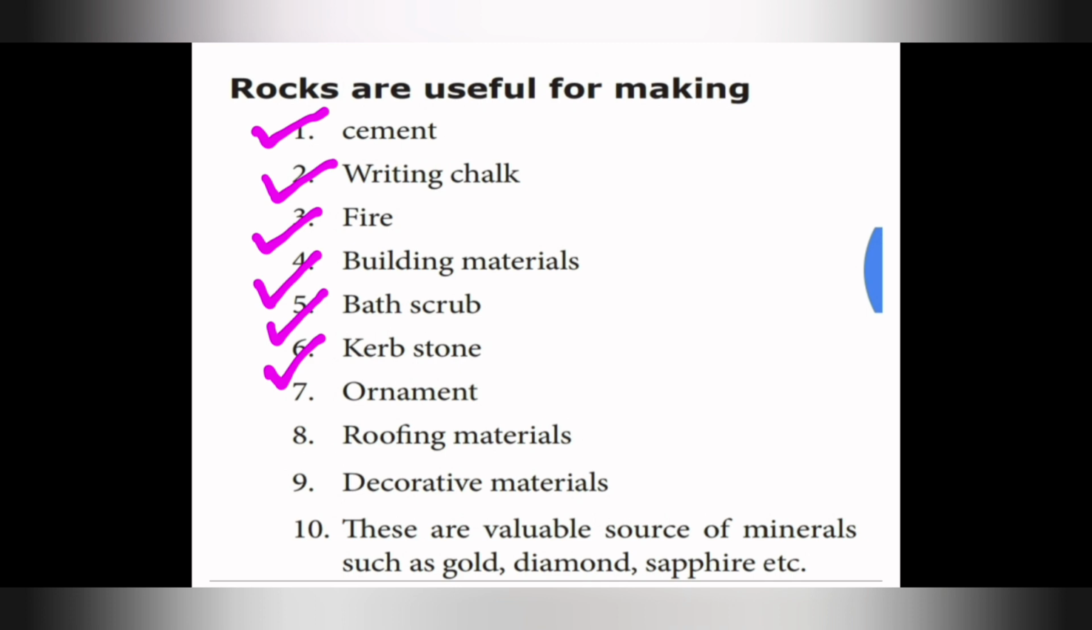And next one is ornament. And next is roofing materials. Ninth one is decorative materials, and all these are valuables of minerals such as gold, diamond, sapphire, etc. What is sapphire? Sapphire is a precious stone.